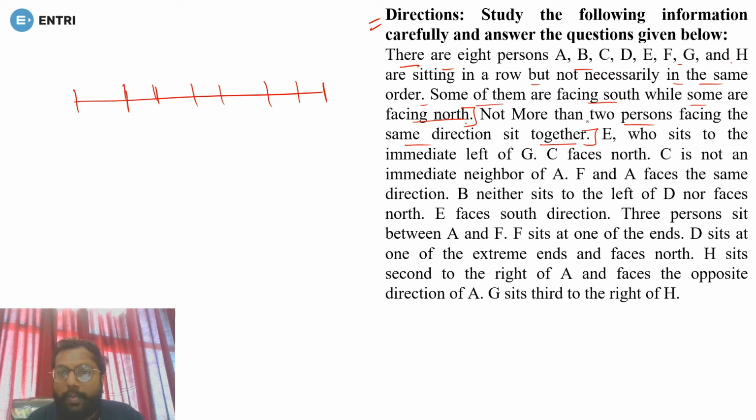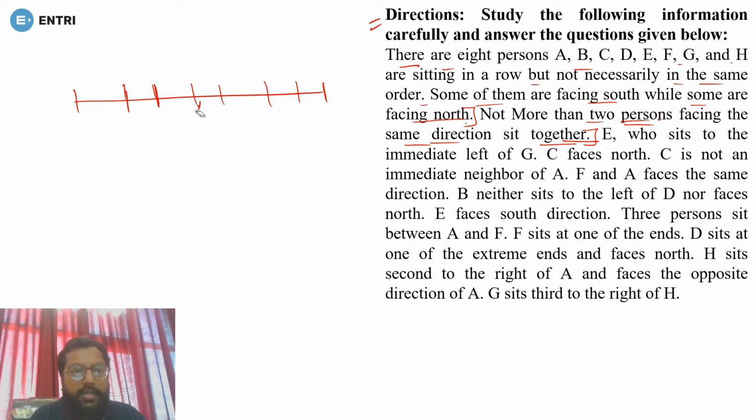Not more than 2 persons facing the same direction sit together means suppose this person is facing north, and this person is facing north. Then the next person can't face north, because a maximum of two can face north while sitting together. Not only north, it can be south. So this person must be facing south. Is it clear? This is what you have to keep in your mind. Now we will start reading the information and then start doing it.